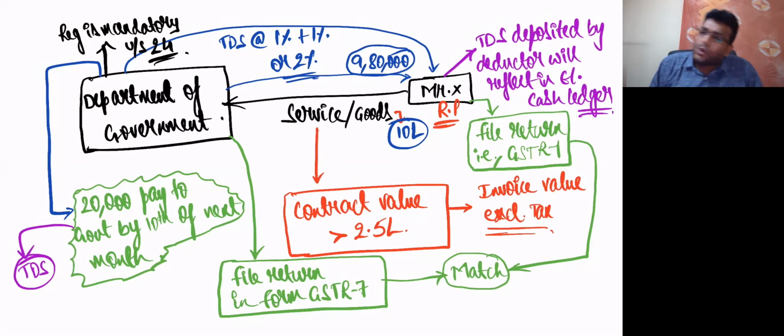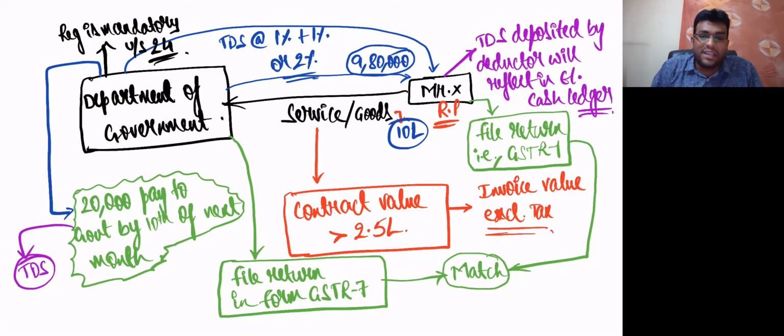So you keep writing, but I'll tell you the points. Section 51 deals with the concept of TDS, and as of today, the provisions of TDS are applicable only to departments of the central government, state government, local authorities, or any governmental agencies. Only to these kinds of persons are the provisions of TDS applicable at present. Whenever they make a payment or credit, at that time they'll do TDS, at the rate of 1% plus 1%, or 2%. 1% plus 1% is CGST and SGST, or 2% is IGST. And the provisions of TDS are applicable only when the contract value is more than 2.5 lakhs. Contract value always means the value indicated in the invoice excluding GST.